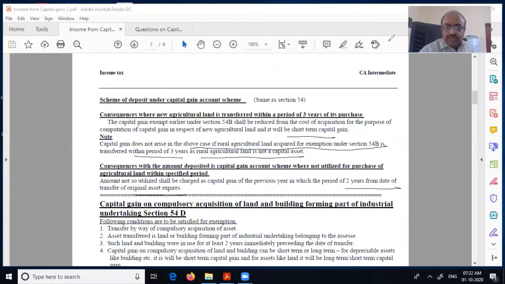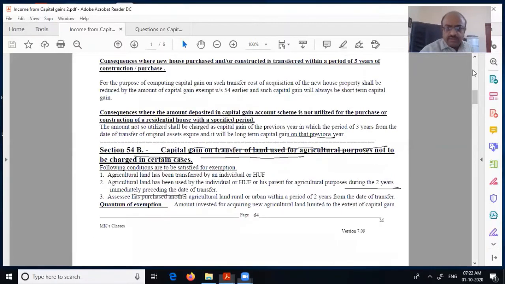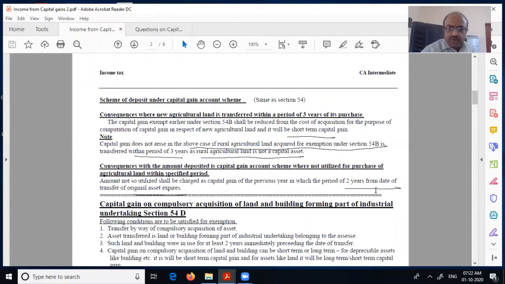Because he has to purchase it within 2 years. That's why. He has to purchase the agricultural property within 2 years. Therefore, he has got time only for 2 years.